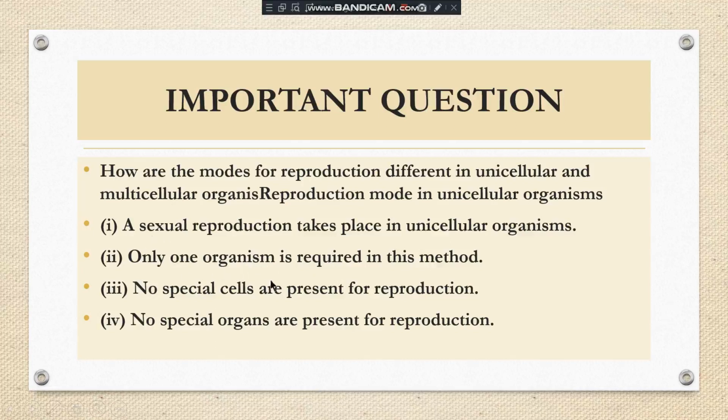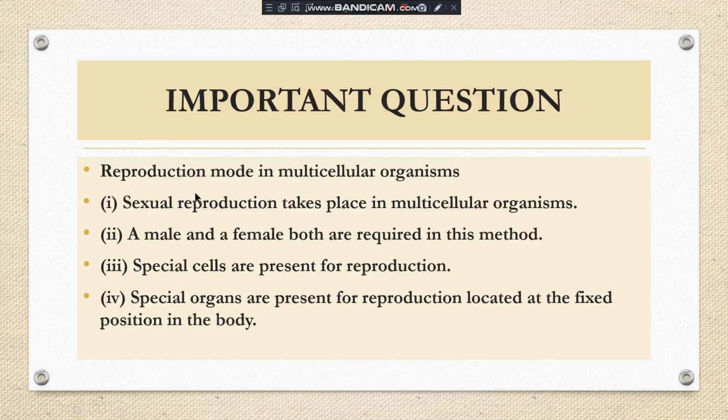No special cells are present for reproduction, and no special organs are present for reproduction. So in a unicellular organism, which type of reproduction takes place? Asexual reproduction. And in this, only one organism is required. No special cells or special organs are present for reproduction. Understood? While in a multicellular organism, what happens?